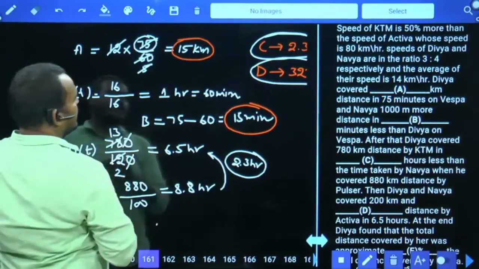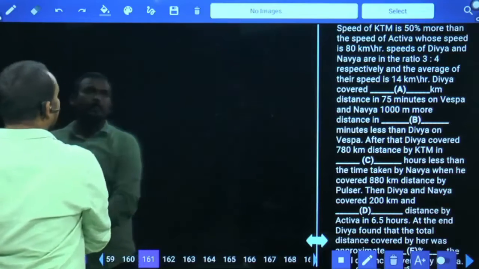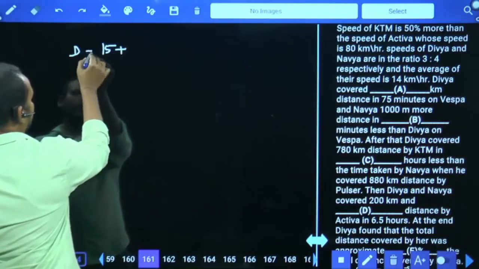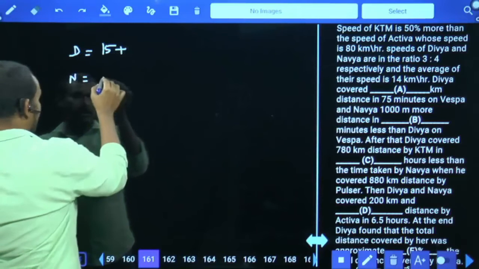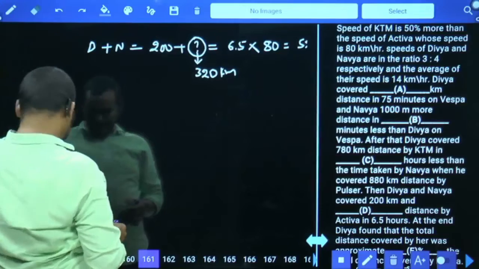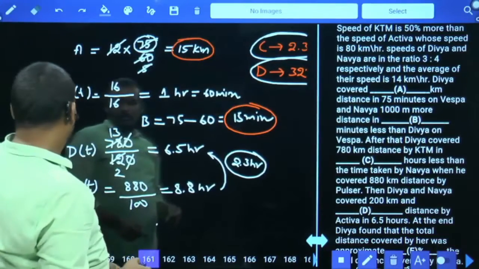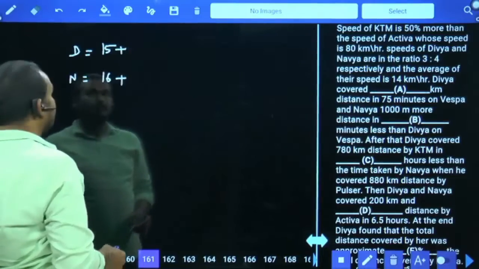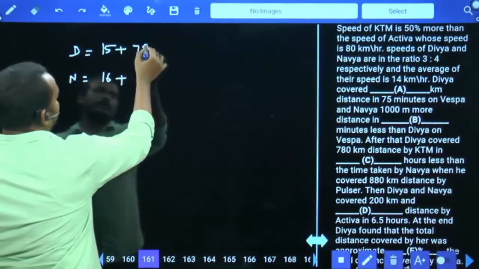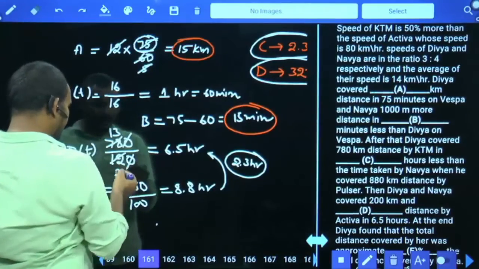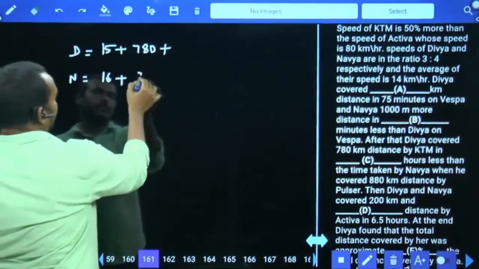In the first one, Divya covered how many kilometers? 15 kilometers. Second, Navya covered 16 kilometers. And second point, Divya covered 780 kilometers distance and Navya covered 880 kilometers distance.